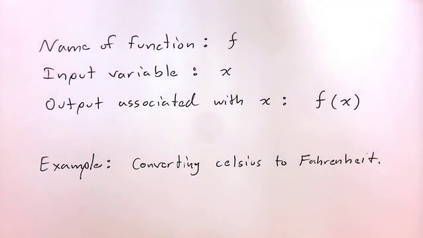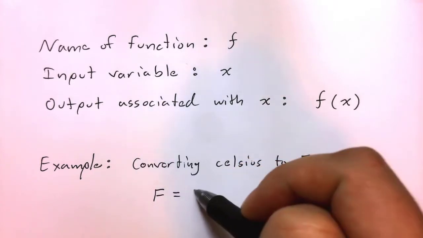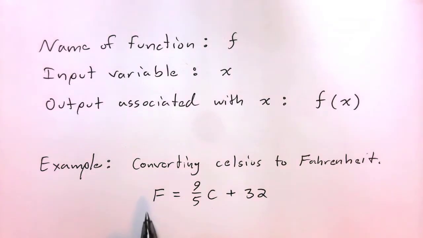All right, well, if you ask an expert, they'll tell you the algebraic relationship between Celsius and Fahrenheit. They'll tell you that it is as follows. F equals 9/5 C plus 32. Capital F represents Fahrenheit, the temperature in Fahrenheit. Capital C represents the temperature in Celsius. So if I just take the temperature in Celsius, multiply it by 9/5, add 32, it will produce the temperature in Fahrenheit. So how do I write this in terms of my function notation?